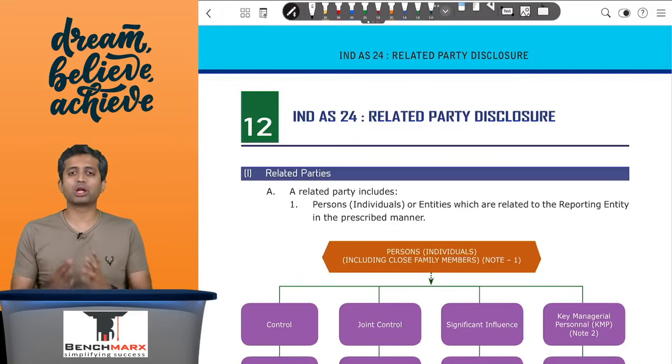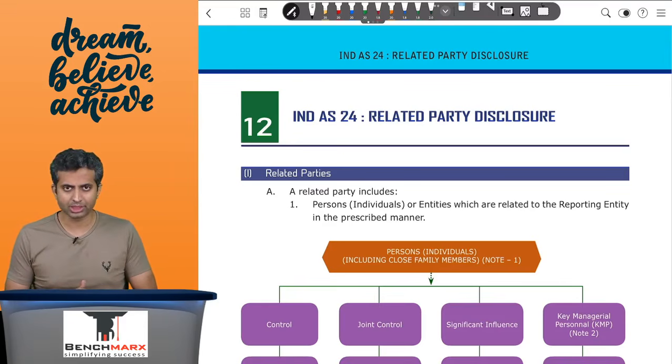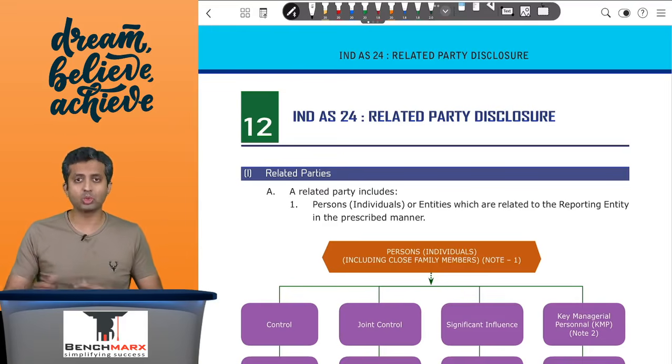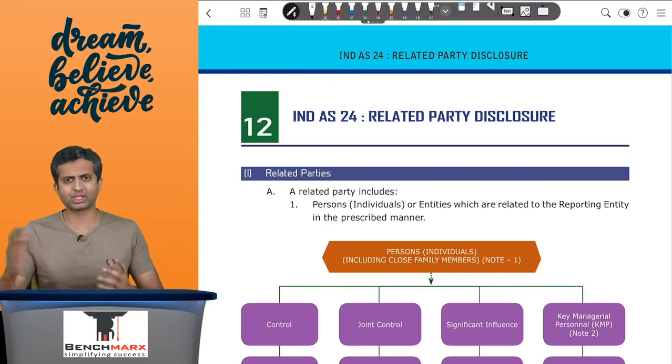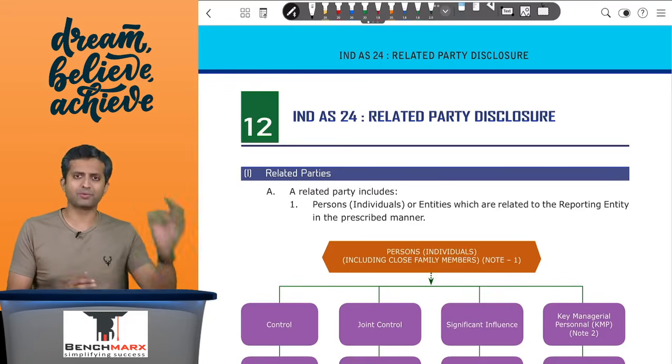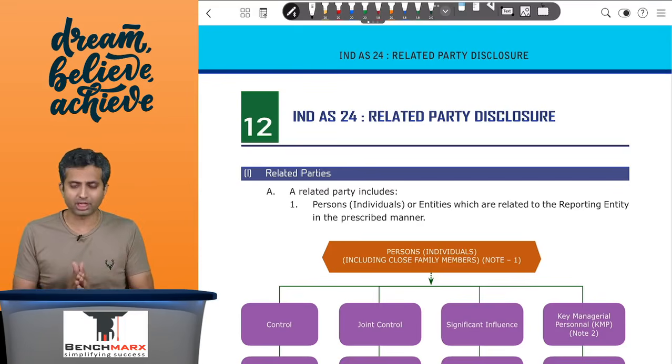Today we would be doing a quick concept revision for Ind AS 24 related party transactions, which is a tier 2 category standard in terms of importance. Now related party transactions have to be disclosed as a part of notes to accounts in both the SFS as well as CFS. So there are two parts of the standard that we need to focus on. First part, who all are the related parties, and second,